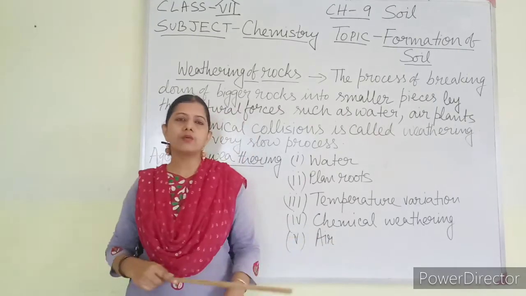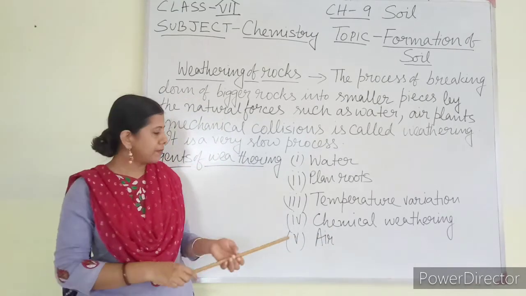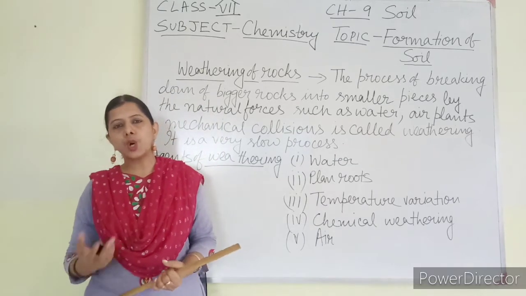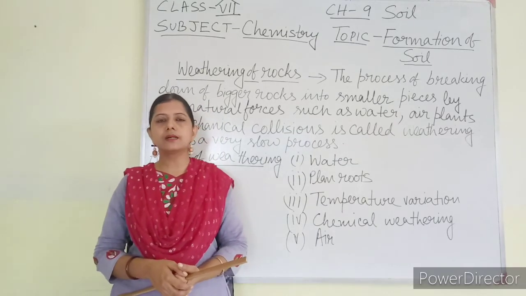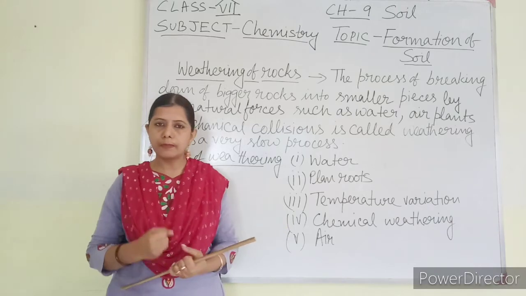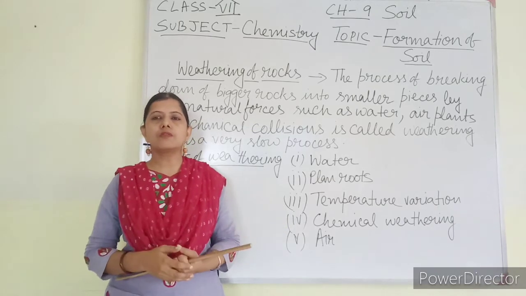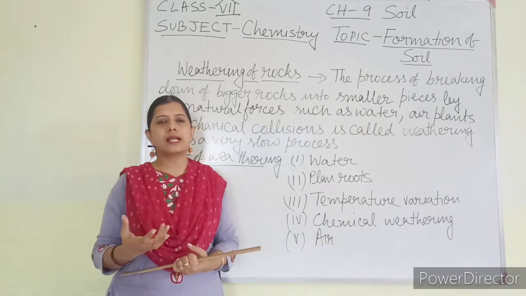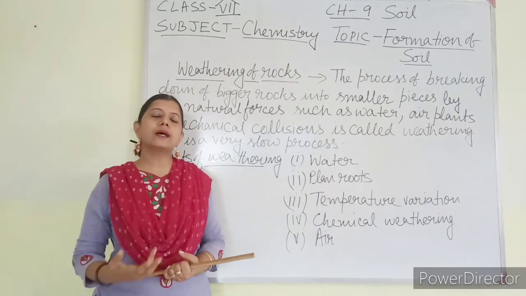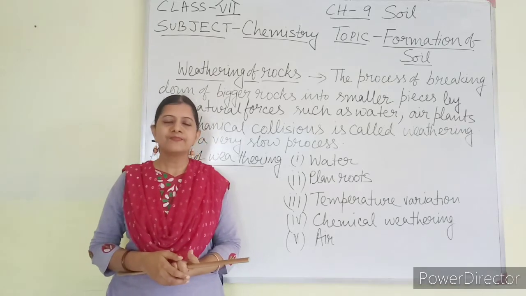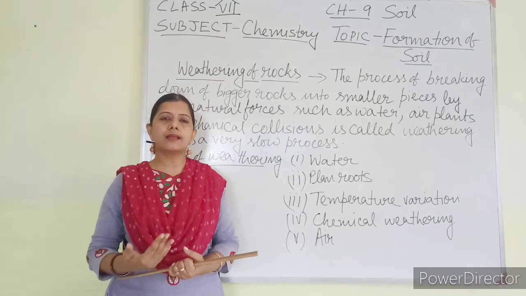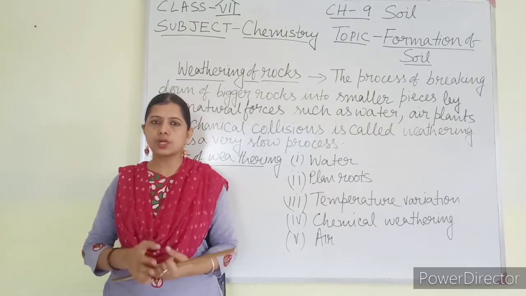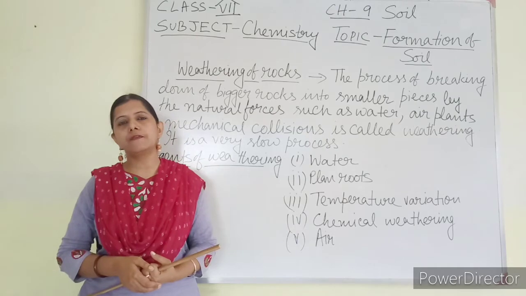Next is chemical weathering. What does this mean? Chemical is related to chemical reaction. The rock is made up of minerals. Minerals means compounds of metals. When those compounds of metals come in contact with air, in which various kinds of gases are there, or come in contact with water, some chemical reaction may occur, and due to that chemical reaction, new substances may be formed.